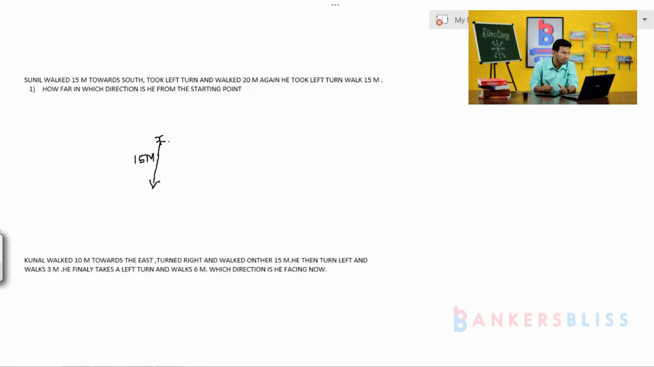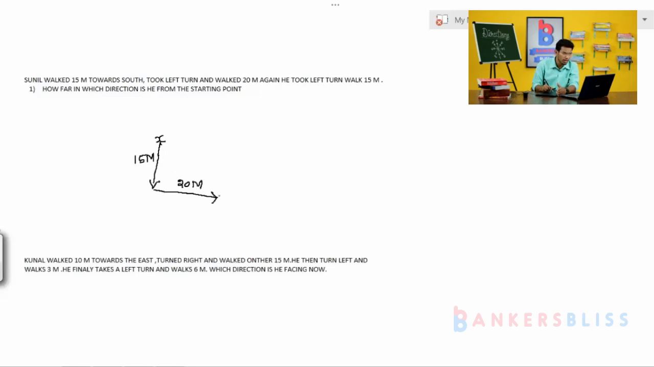Okay. Then after the 15 meters, you take the left turn. Already I told you guys, when the person is moving to the south, your left becomes the right and your right becomes the left. Then the person moves to the left and walks 20 meters, and again he takes a left turn.